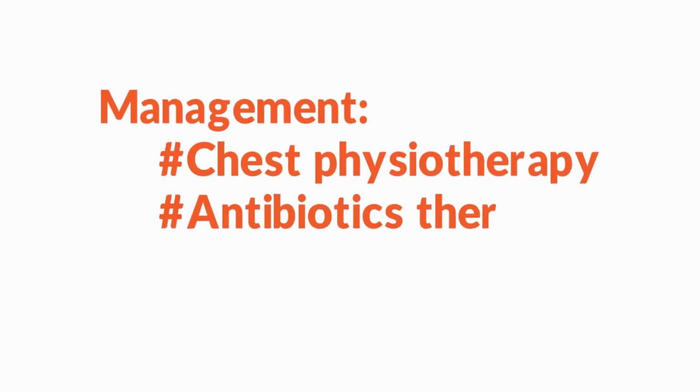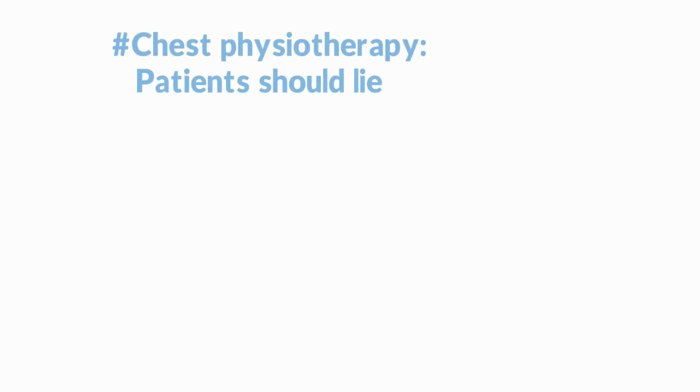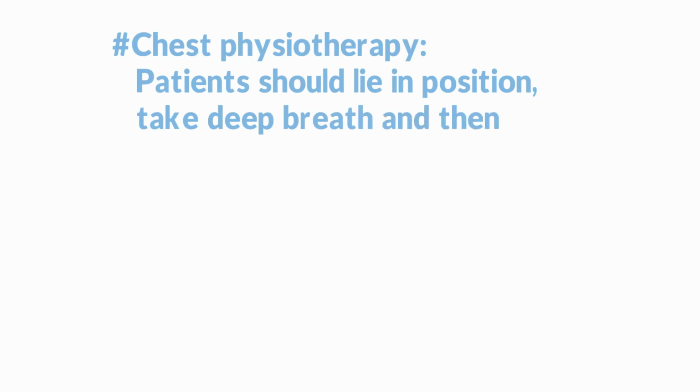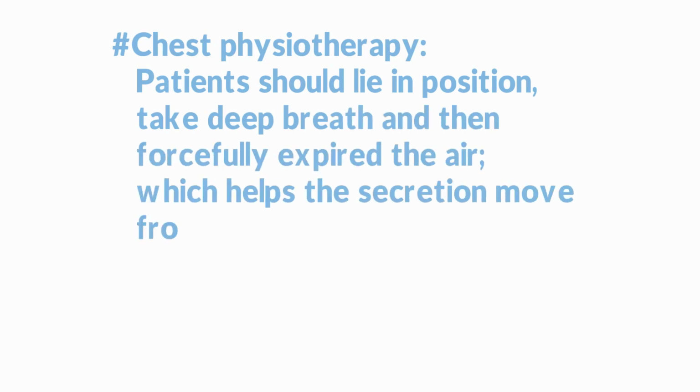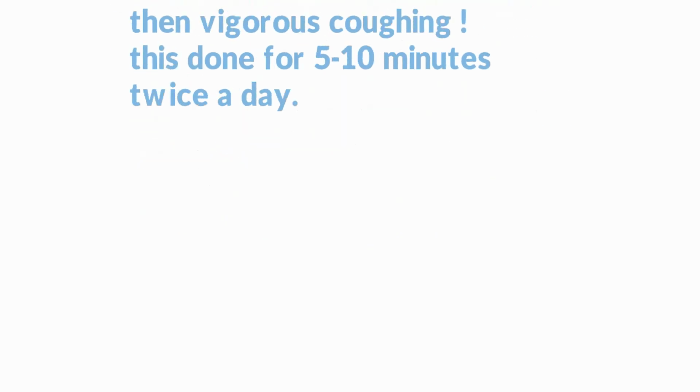Now the management plan of bronchiectasis: chest physiotherapy, antibiotic therapy, and surgical treatment. Chest physiotherapy includes the patient lying in position, taking a deep breath, and then forcefully expiring the air, which helps the secretions move from the bronchi to the trachea. Then vigorous coughing. This is done for 5 to 10 minutes twice a day.